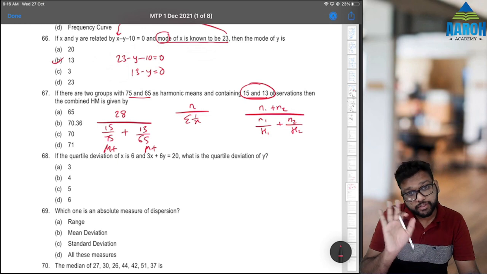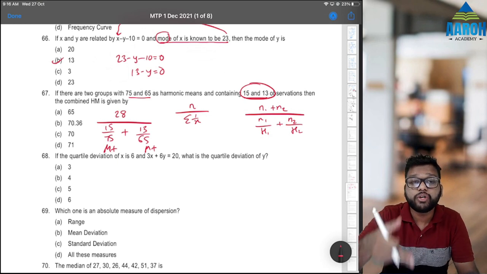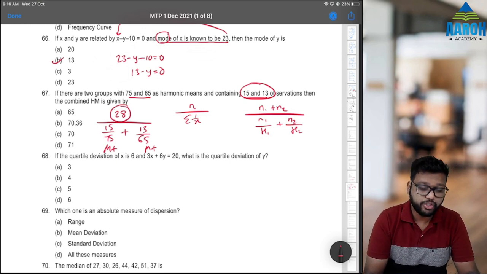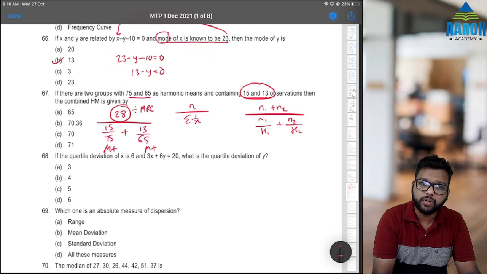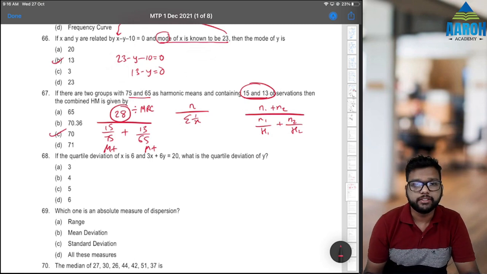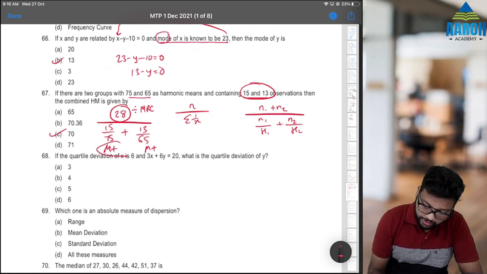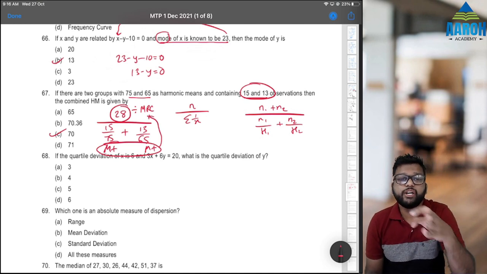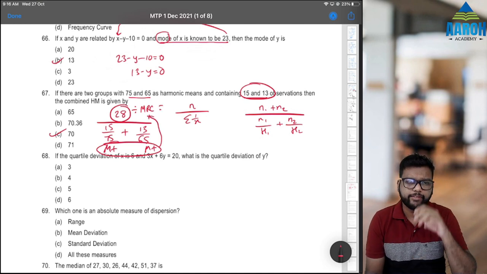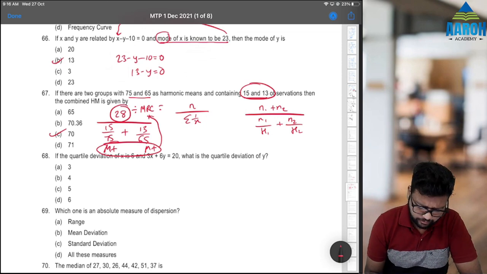Now we have stored this in memory. Now take 28 as the numerator and divide by memory recall, and equal to. So 28 by memory is equal to 70, which is the correct answer.